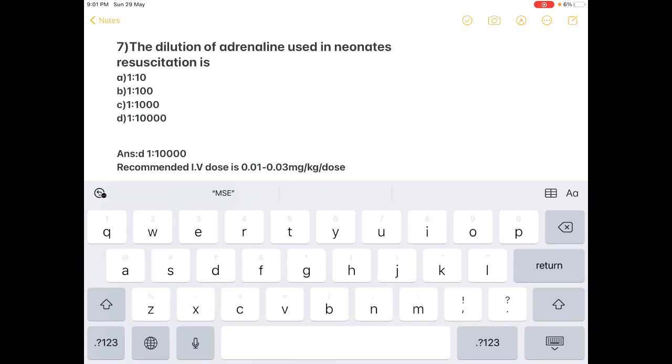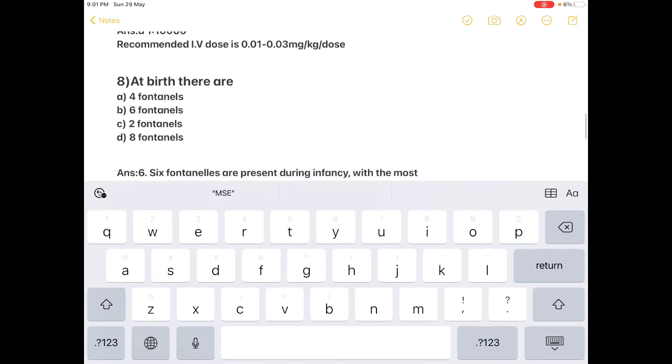But in the case of pediatric or newborn, we have to dilute it again from that already diluted 1 is to 1000 adrenaline. From that we take 1 ml of the diluted adrenaline and again dilute it in 9 ml saline. That is equal to 1 is to 10,000 dilution. So the correct answer here is D.